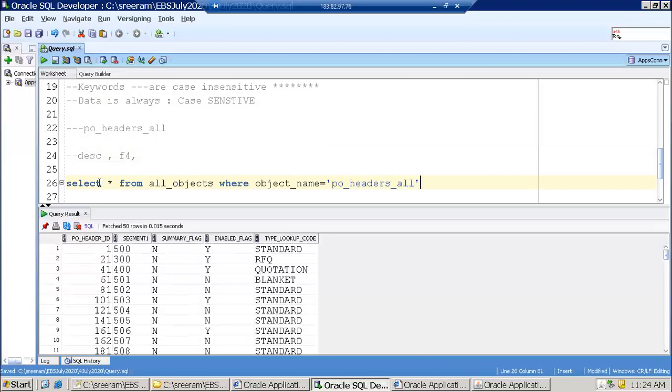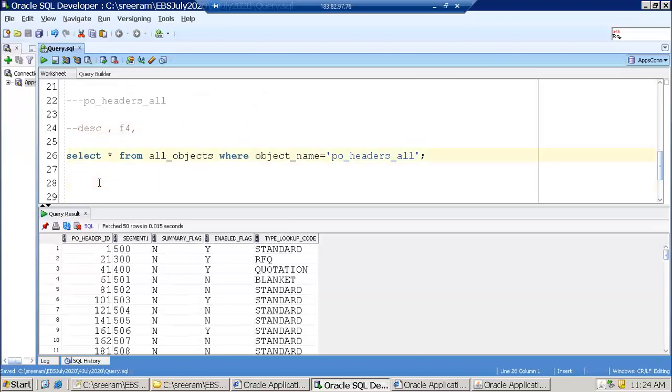Will this work? Yes. Will this work? No. Select from ALL_OBJECTS. Is it a syntax error or a data issue or what issue? I think data is case sensitive, right? Yeah, correct.